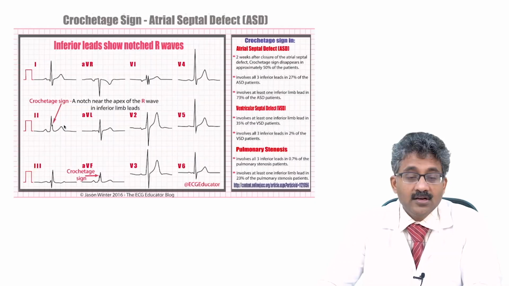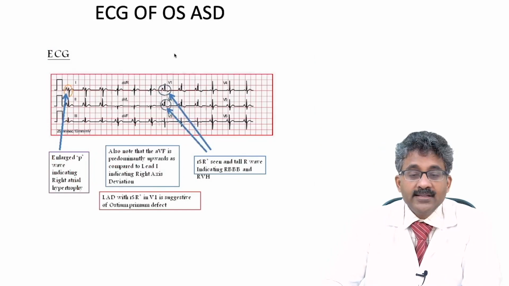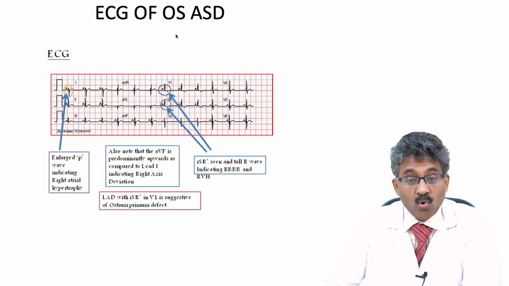See here, the notch in lead 2, a notch in the AVF, even you get a notch in lead 3 also. In these leads 2, 3, AVF, there will be a notch which indicates crochetage. And then the depolarization in ostium secundum ASD is clockwise with a Q wave in leads 2, 3, AVF. In leads 2, 3, AVF, QS will be there.